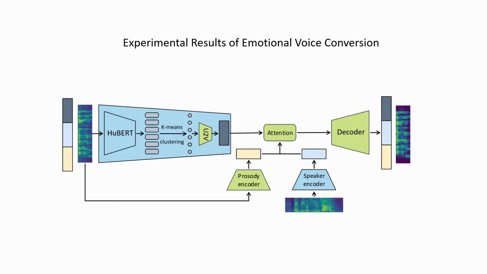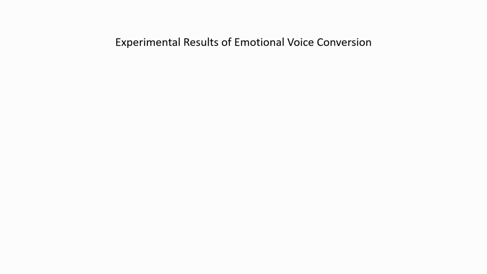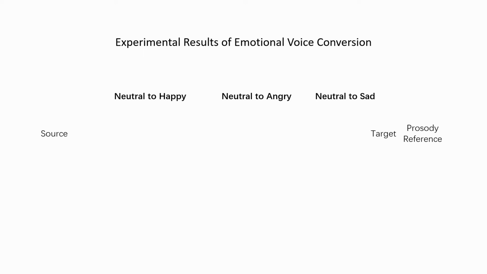We further evaluate the Prosody2vec model on the emotional voice conversion task. After pre-training and fine-tuning, we can transfer a target emotion to the source audio, by directly feeding the target emotional reference into the prosody encoder. We conduct emotion conversion with the following 3 conditions: neutral to angry, neutral to happy, and neutral to sad. Here, we only show some samples on neutral to angry conversion. We will show more samples, for all settings on our demo website later on. We show the source neutral and target angry samples, and the prosody reference, used to transfer angry emotion. We compare our Prosody2vec, with 4 previous models.